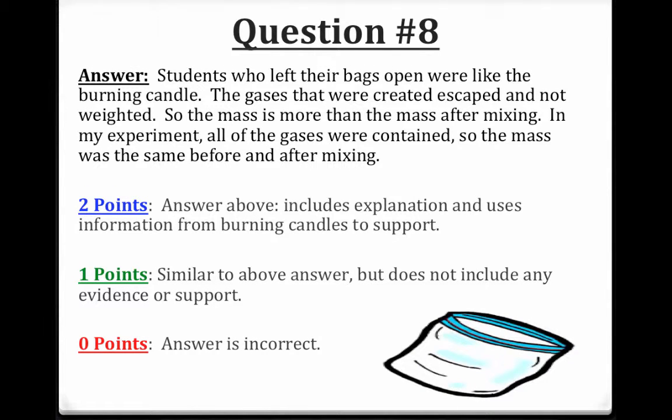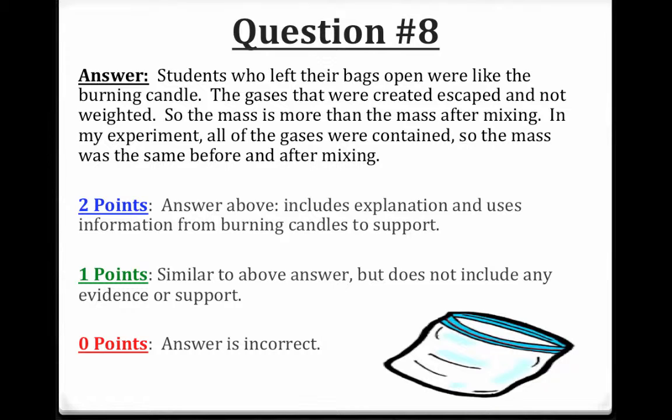Okay, last question. So they're giving you another scenario, and it says, use what you've learned from the burning candle experiment to explain why your results from the powder X investigation were different from the results of the 2 students who left their bags open. So I'm hoping that in your head you went, oh yeah, open versus closed systems. So the answer is, students who left their bags open were like the burning candle, again an open system.